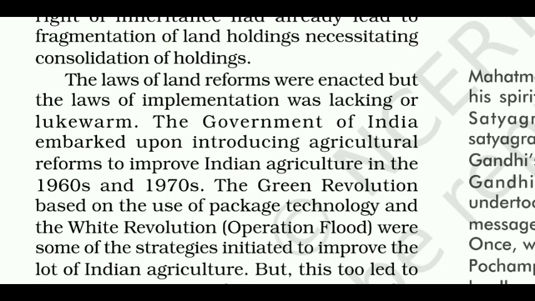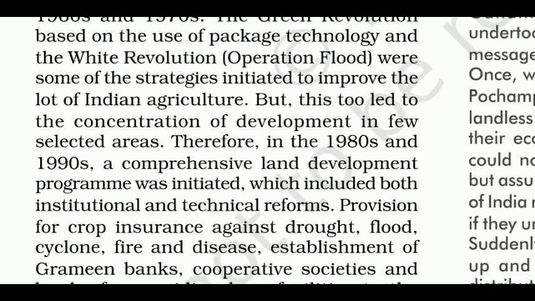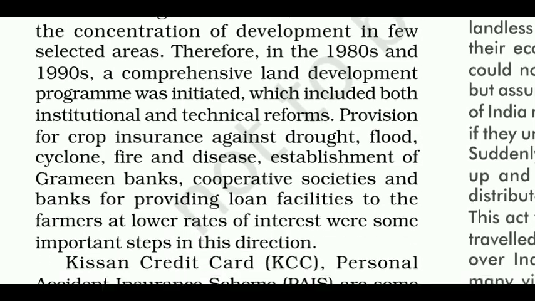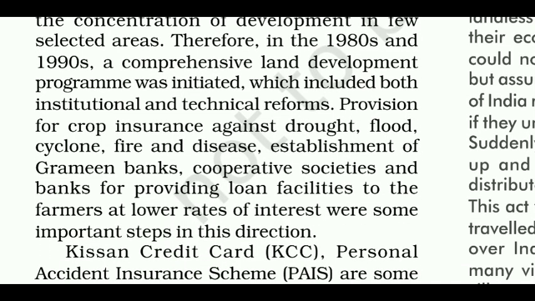The government of India embarked upon introducing agricultural reforms to improve Indian agriculture in the 1960s and 1970s. The Green Revolution, based on the use of package technology, and the White Revolution, Operation Flood, were some of the strategies initiated to improve the lot of Indian agriculture. But this too led to the concentration of development in few selected areas. Therefore, in the 1980s and 1990s, a comprehensive land development program was initiated, which included both institutional and technical reforms.